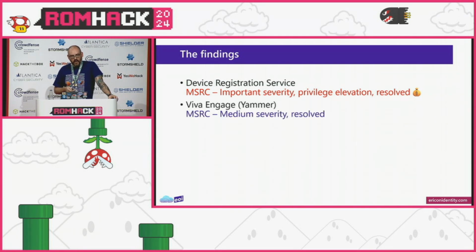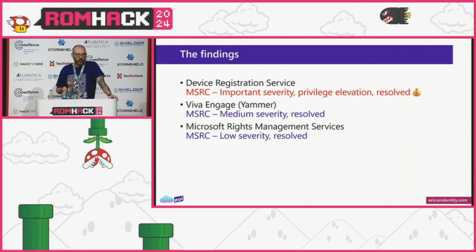But along with this, I think it's end of March, beginning of April, still had Viva Engage sort of lingering here, where they came back and said this was medium severity and resolved. And Rights Management Service, they flagged as low severity, and again, it was resolved.